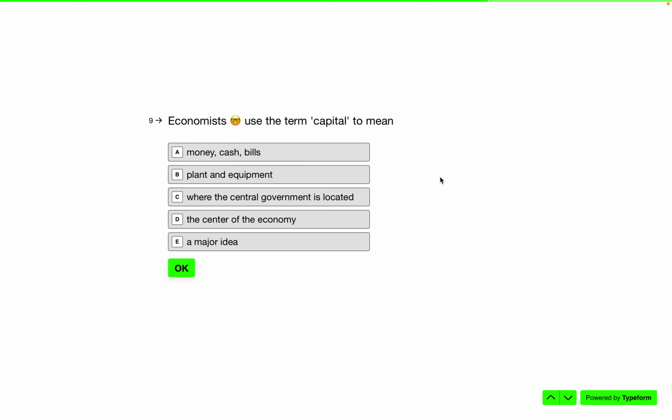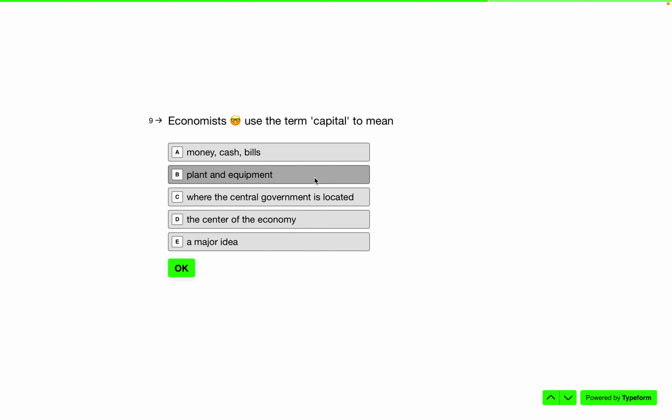Economists use the term capital to mean what? Does it mean money, cash, bills? Sounds good. Plant and equipment. I think it should be plants and equipment, but this is an AP question, possibly. Of course, we would never violate copyright, so clearly it's been edited. Where the central government is located, the center of the economy, a major idea.